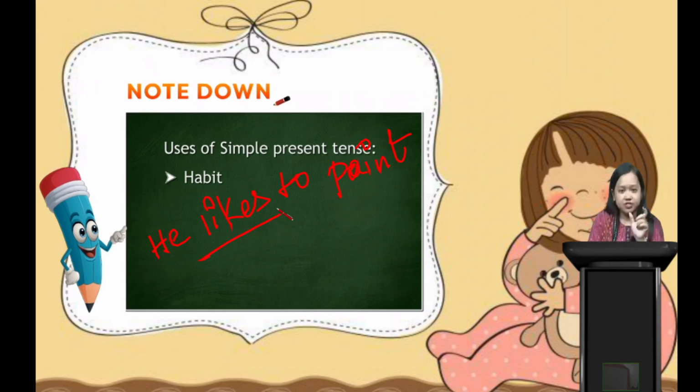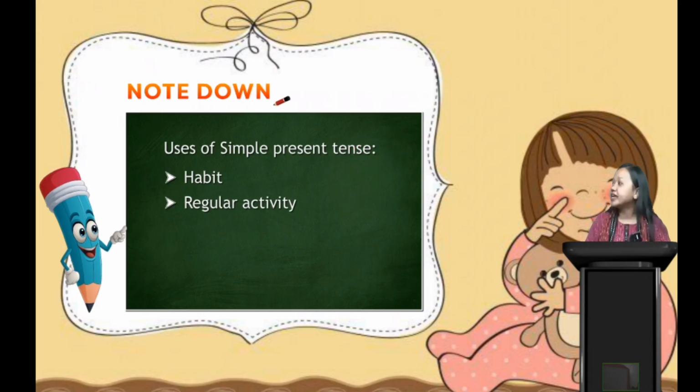The action like is written with an s, likes. Why? Because it is a habit. So this sentence is in simple present tense. Next, when can we use simple present tense?